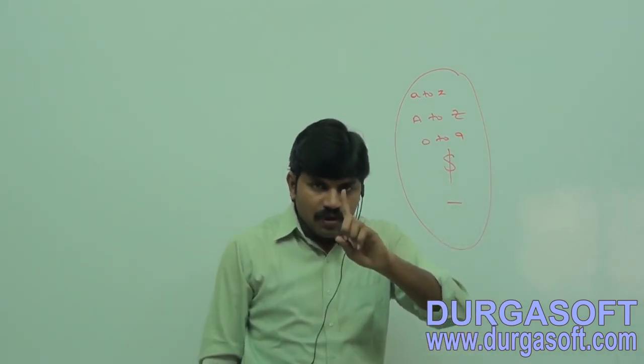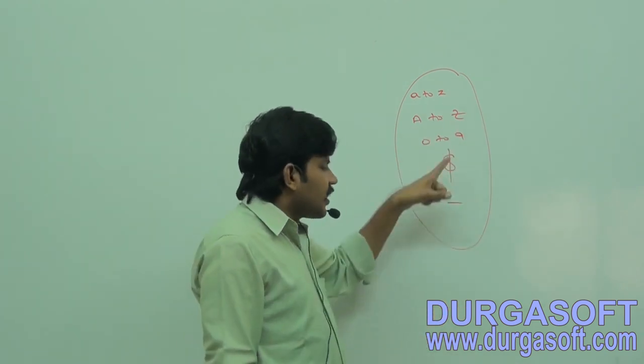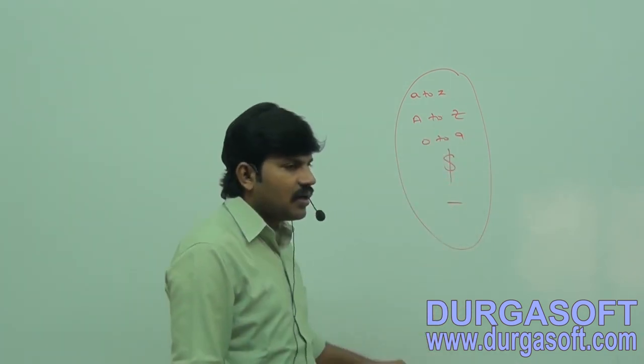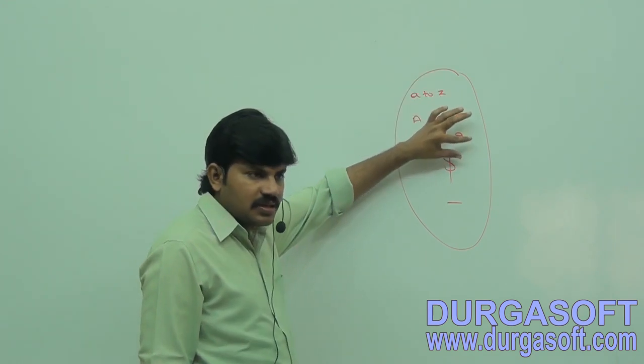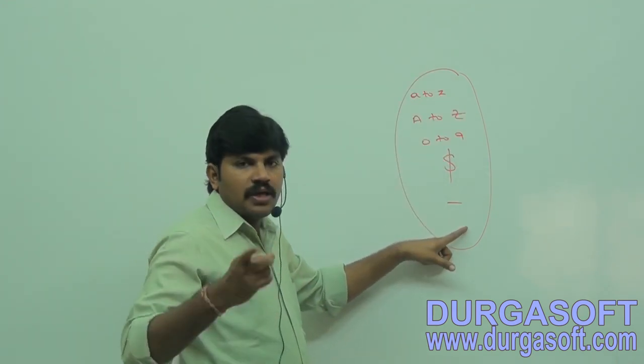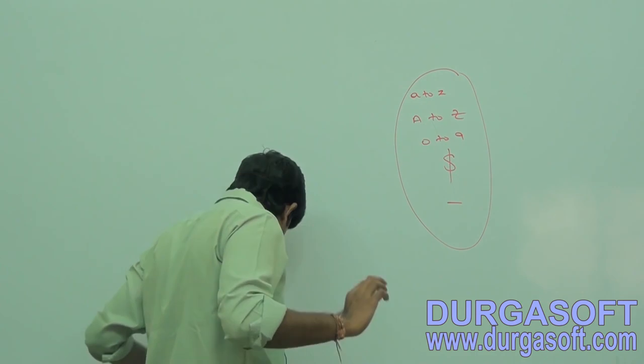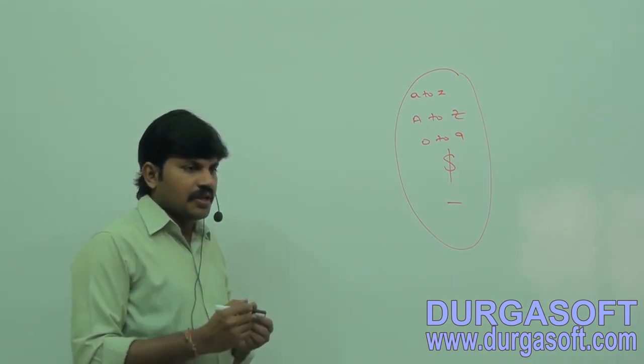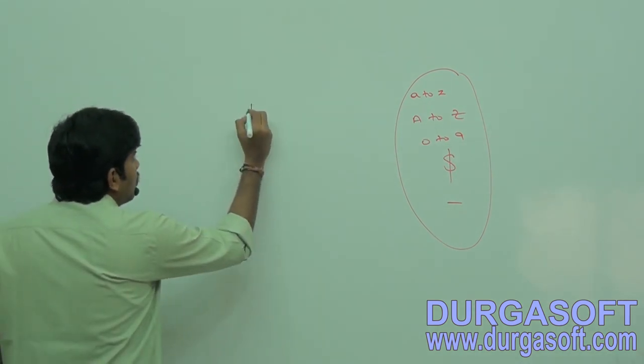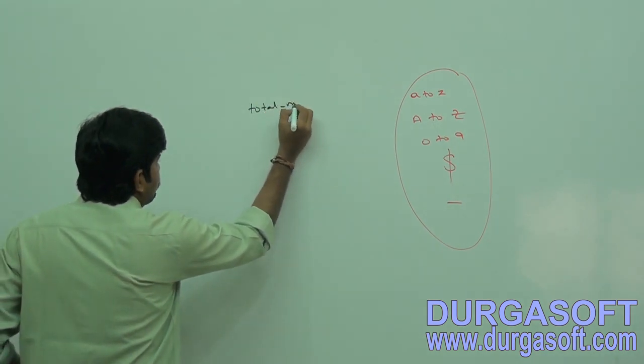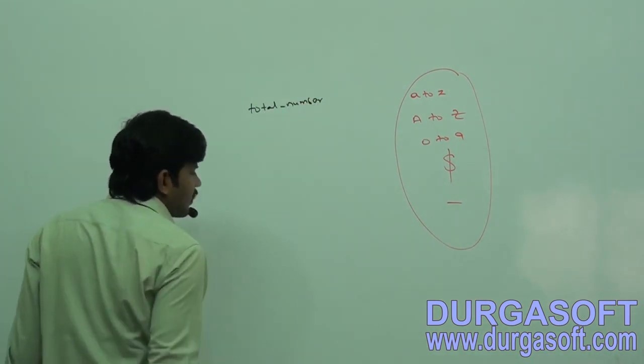Rule number 1. The only allowed characters in Java identifiers are alphabet symbols, digits, dollar and underscore. By mistake, if you use any other, you will immediately get a compile time error. Just observe total underscore number. Is it a valid identifier or not?